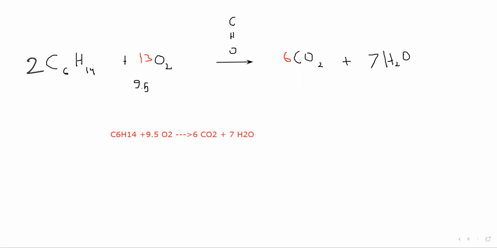So 9.5 multiplied by 2 will make it 19. And then since it is 9.5, what you will do, you will multiply the whole equation by 2. So the final equation will have big numbers after multiplying by 2. Is it clear? Balancing of an equation which includes burning or combustion.